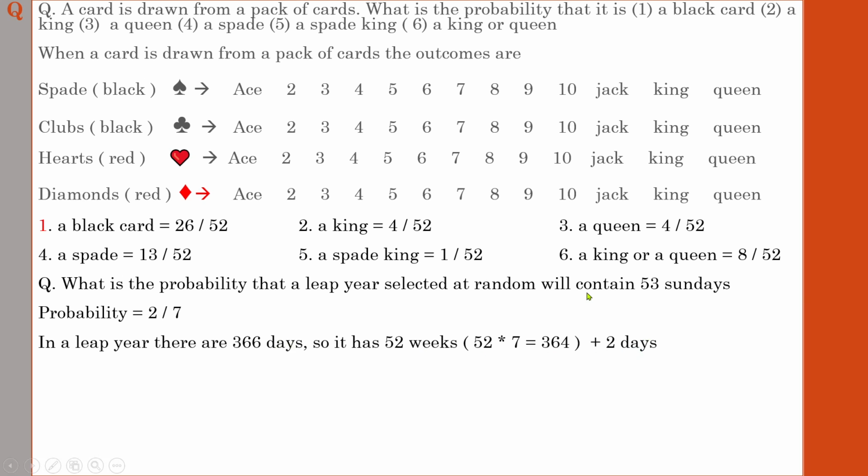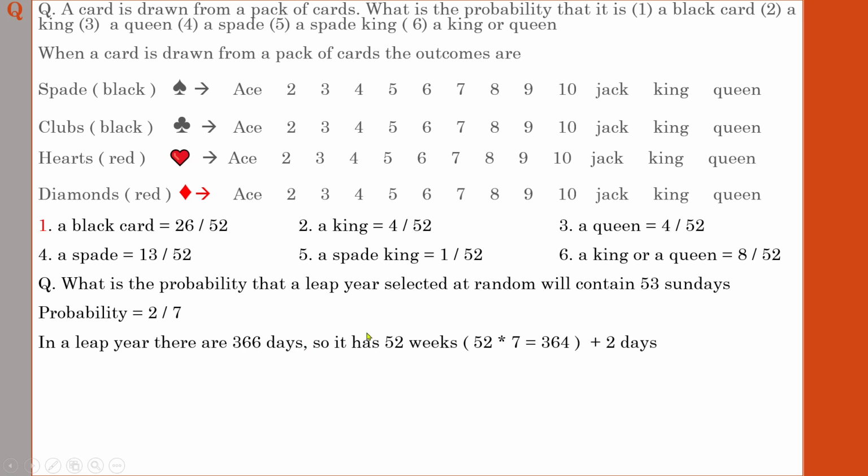And in the question you are asked to find the probability of getting 53 Sundays in a leap year. So you need to find out what is the chance of getting 53 Sundays in a leap year. Before you go into that, we have to identify the number of days in a leap year, how many weeks are there in a year, and what extra days are included in the leap year.